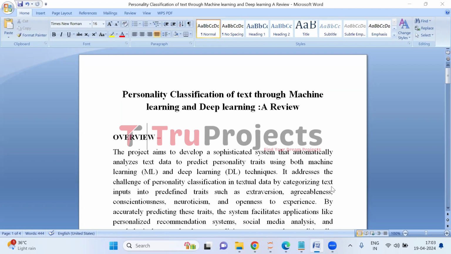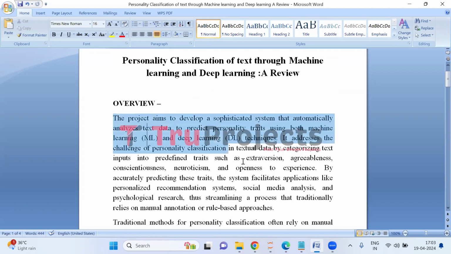Welcome to True Projects. In this video, we are going to explain the project titled Personality Classification of Text through Machine Learning and Deep Learning, a review. Before diving into the execution, let me give you an overview of the project.